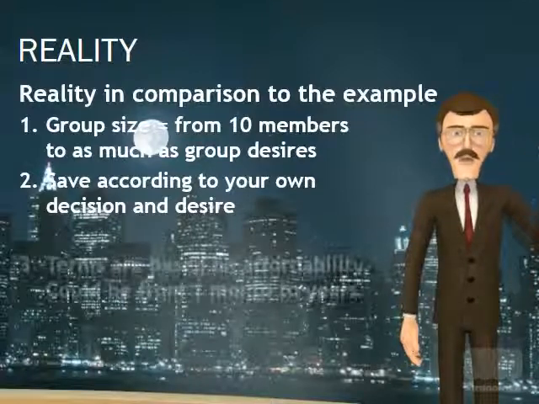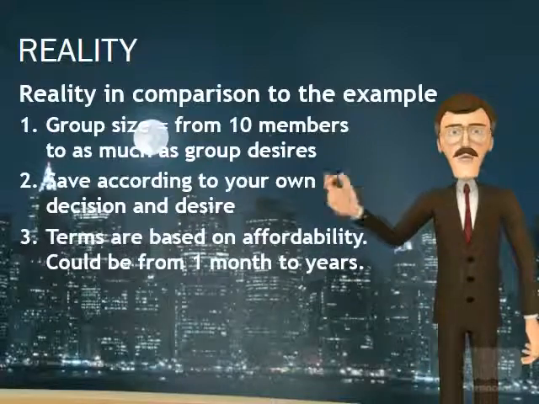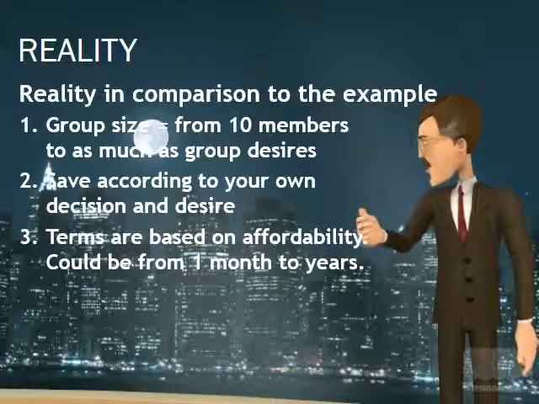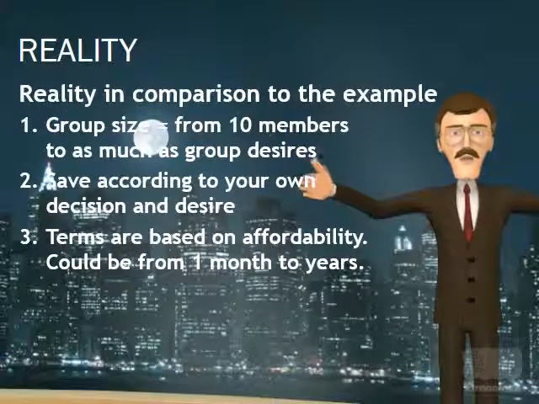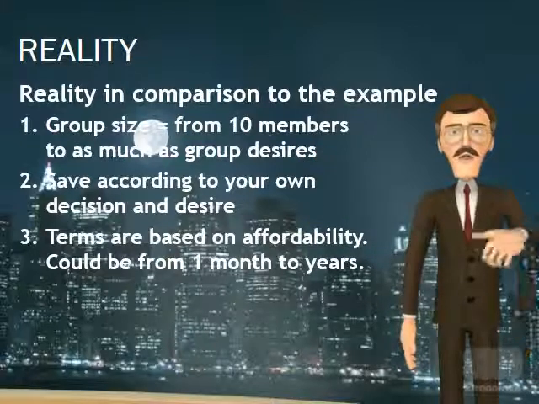The term of a loan is based on the affordability of the loan for the member. Loans can be as short as 1 month and up to years for bigger loans. It depends on the policy of the loan product, as set by the directors of the cooperative.